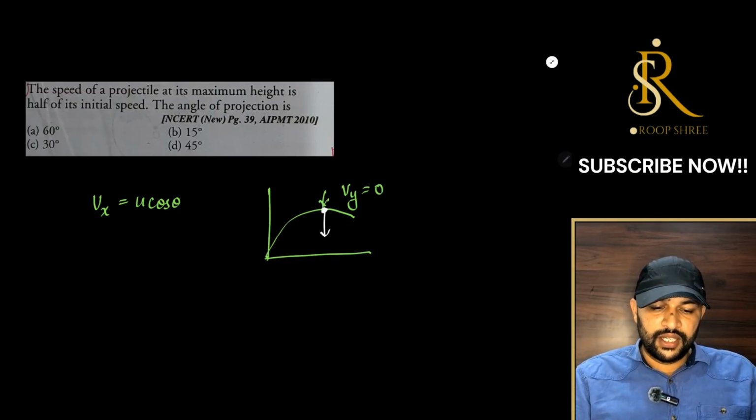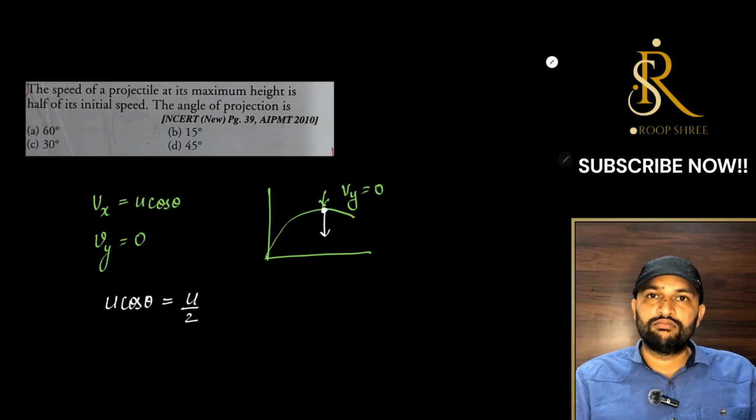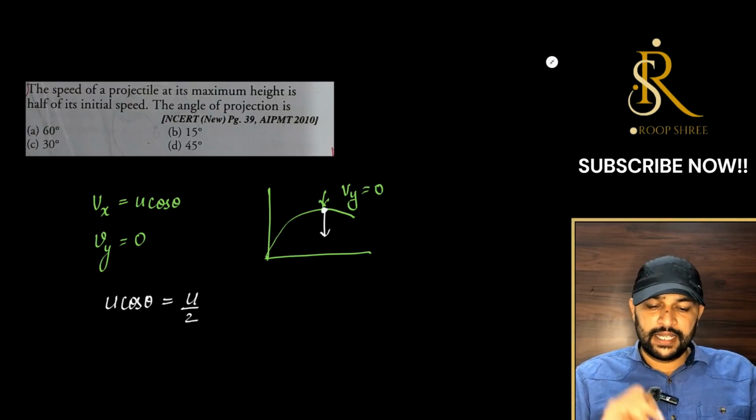So, here Vy will be 0, correct. Now, at the maximum height, we have u cos theta, and that is equal to the speed of the projectile at its maximum height, which is half of the initial speed. So, we can write it as u by 2. U is the initial velocity with which it was going.